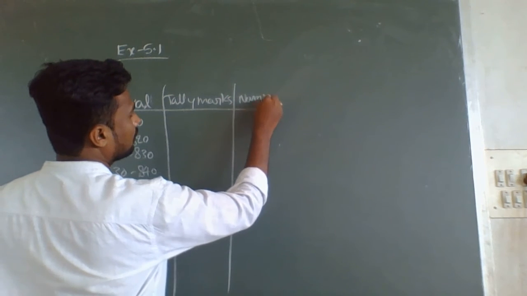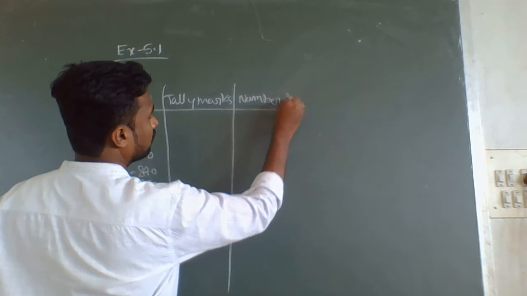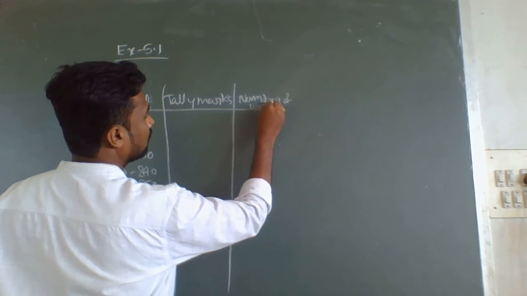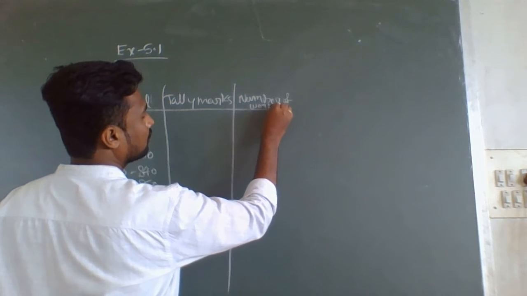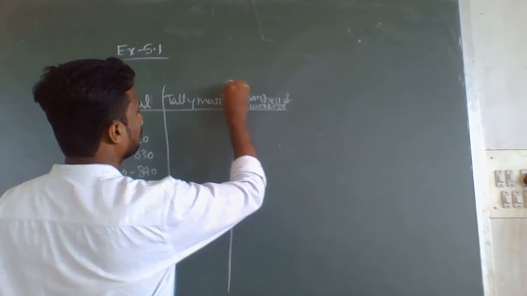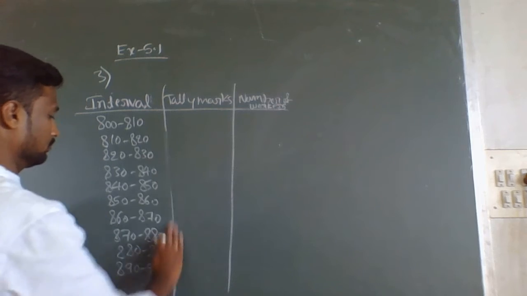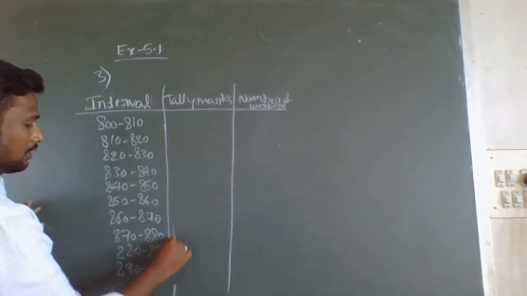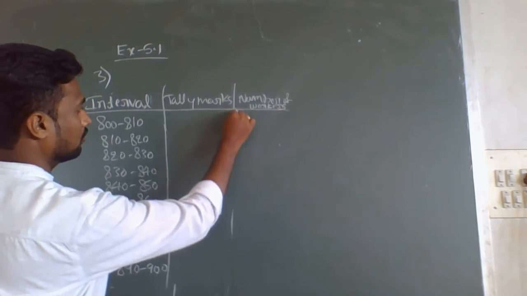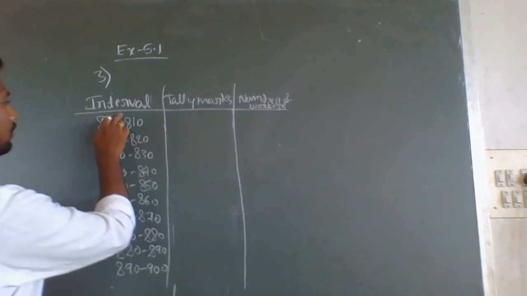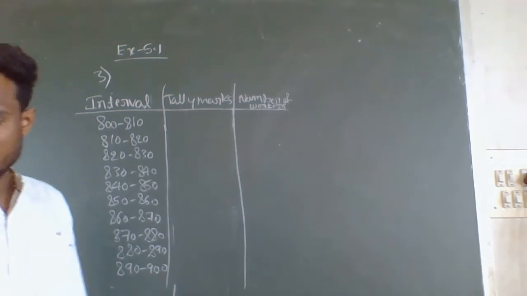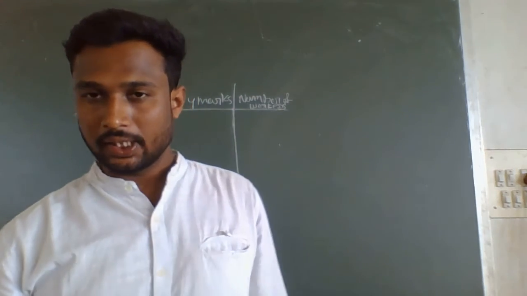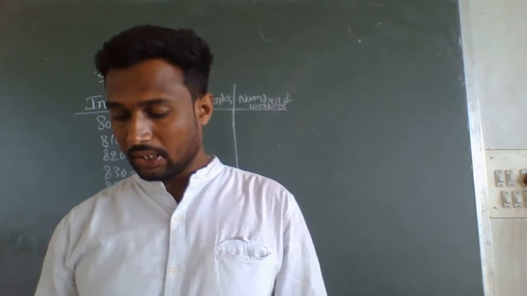Here I will write number of workers, and for the intervals you can write wages in rupees. Now on page number 76 they have given the list of salaries in problem number 3.